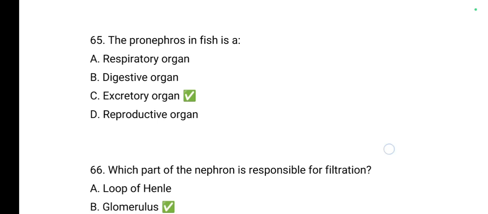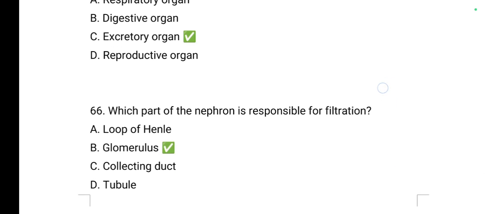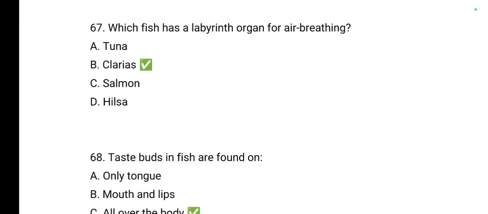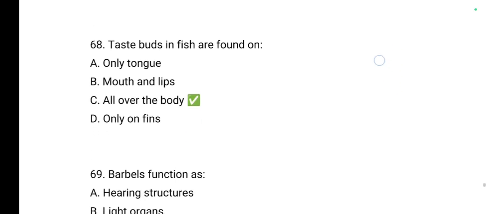Pronephros in fish is an excretory organ. Which part of the nephron is responsible for filtration? It is glomerulus. Which fish has labyrinth organ for air breathing? It is found in catfishes, and magur or Clarias batrachus is the best example for it.